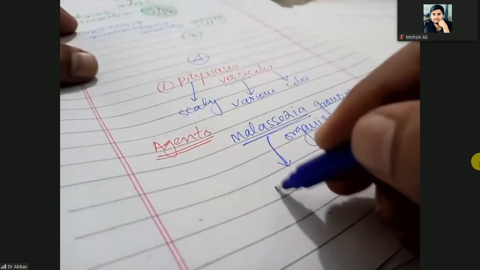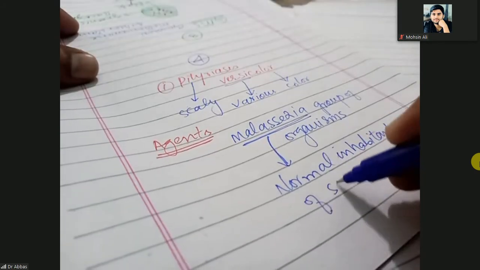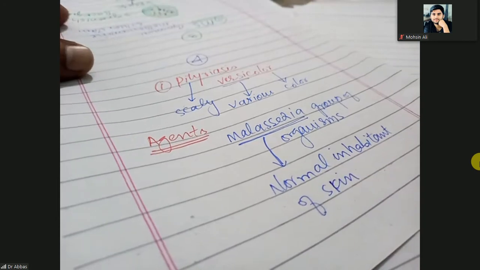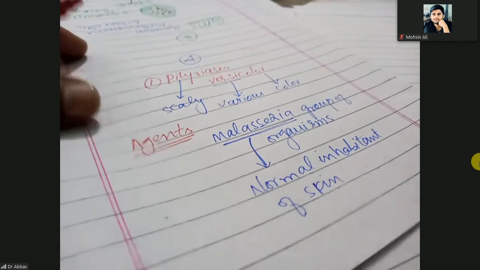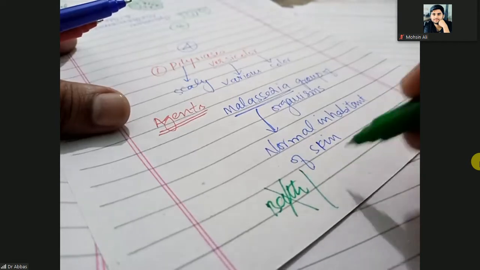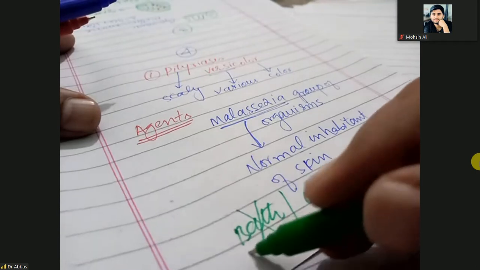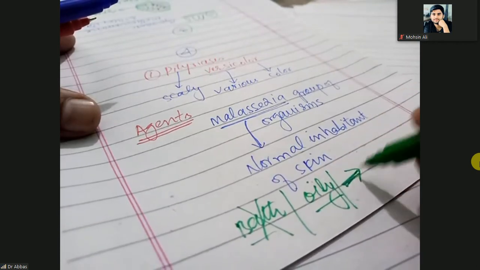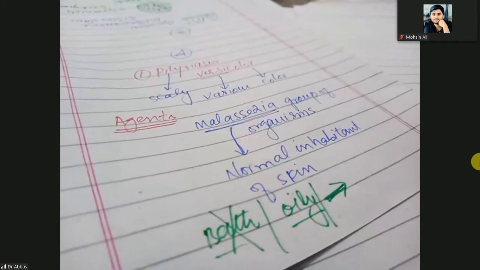So these are normal inhabitants of skin. It means they are present normally on our skin, but under certain circumstances, like if you don't wash or take a bath, or if your skin is oily, under these circumstances they will flourish, and when they flourish, they will give the different colored scaly skin known as pityriasis versicolor.